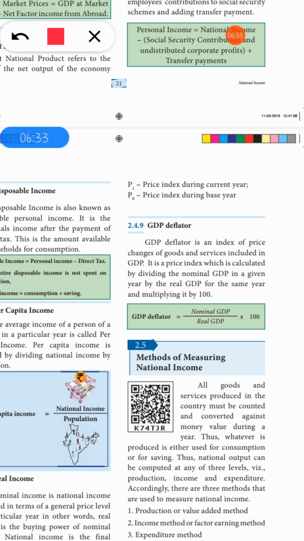It starts from here, so only till this. After writing this, you can write the formula here. So the sixth answer is this one.